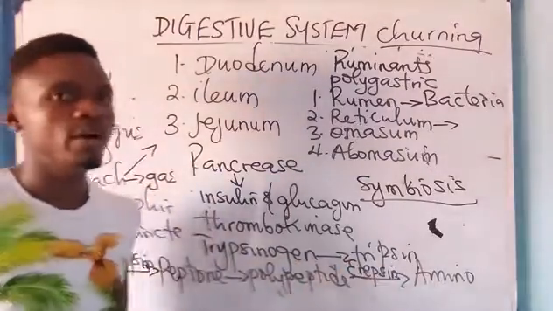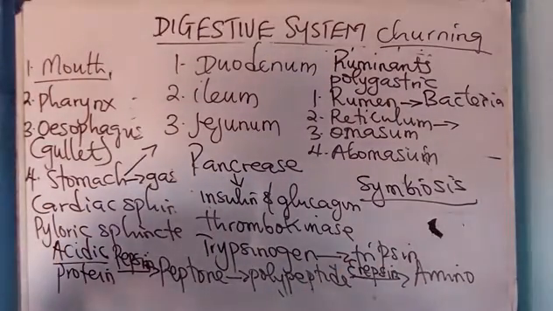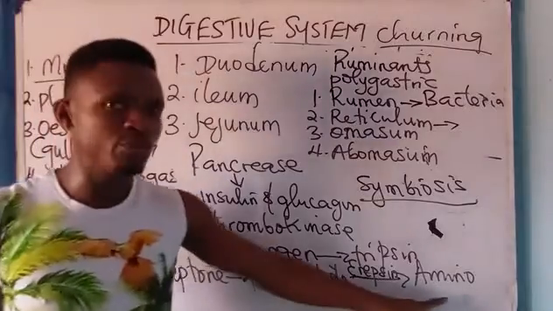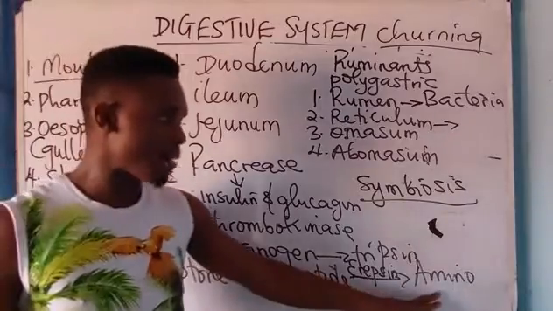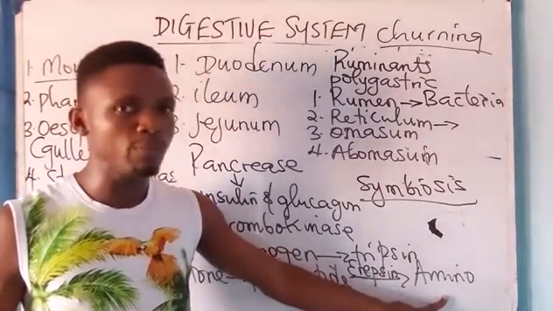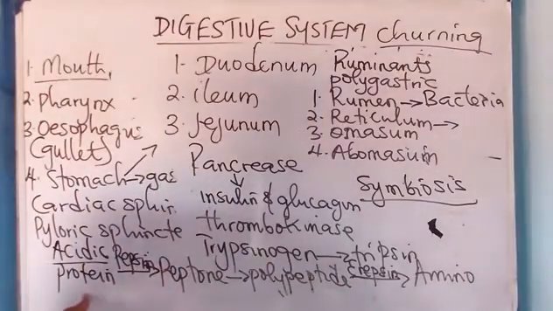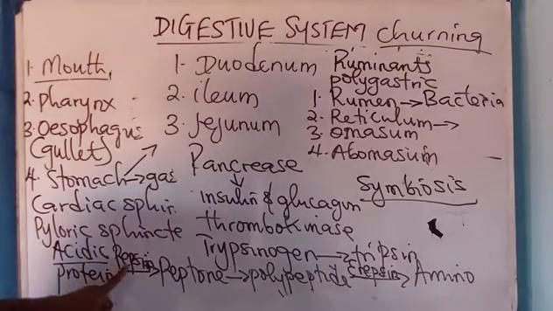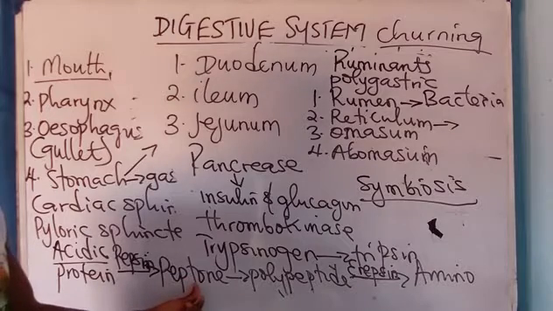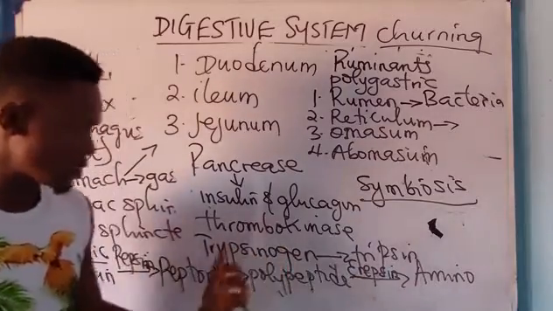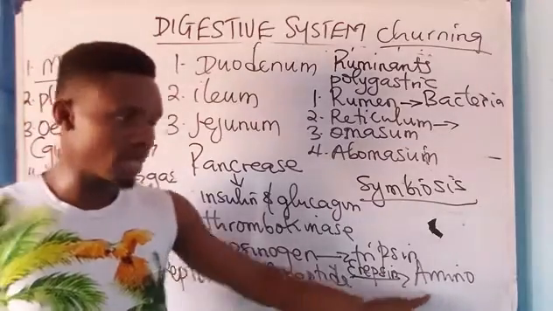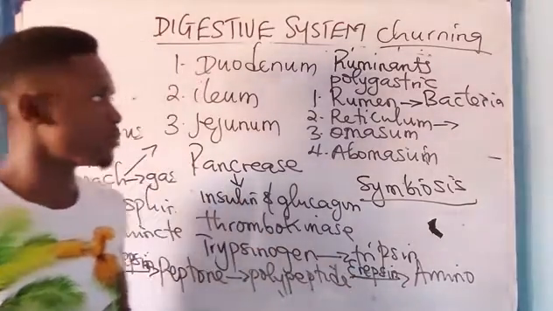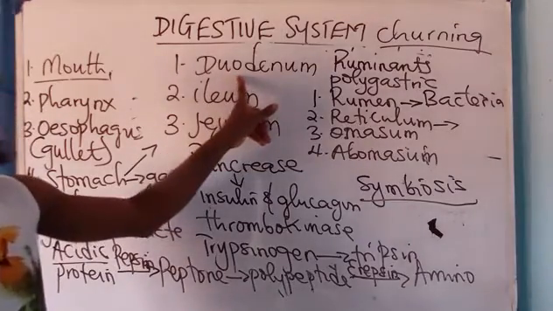Amino acid. So if you are asked what is the end product of protein, you say what? Amino acid. What are the monomers of protein? You say amino acids. What is the polymer of amino acids? You say protein. Now, protein in the presence of pepsin is converted to what? Peptone. Peptone in the presence of trypsin is converted to what? Polypeptide. Polypeptide in the presence of erepsin is converted to what? Amino acid. Take note of that. Digestion occurs in the duodenum.